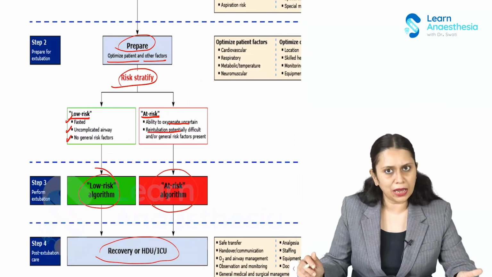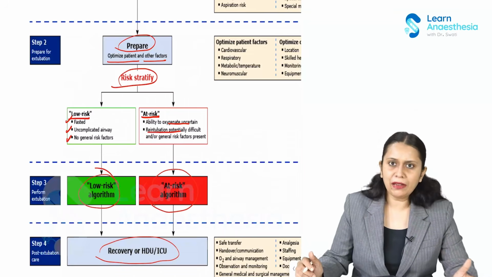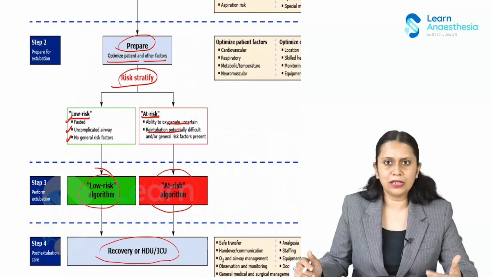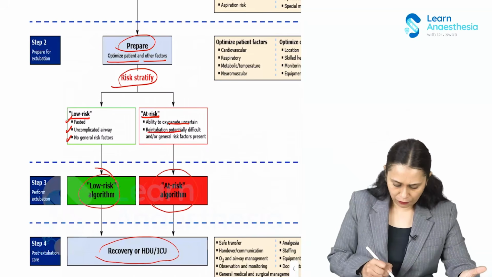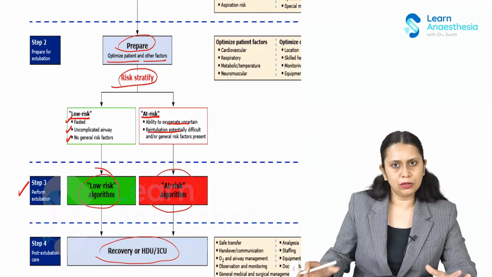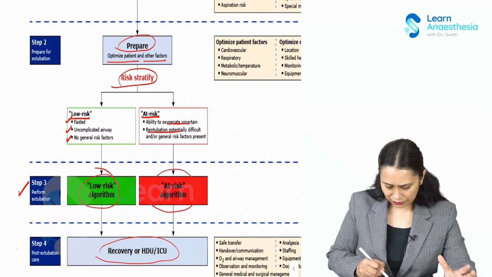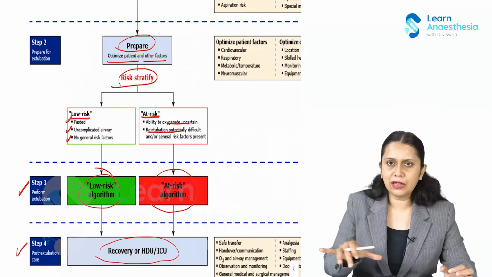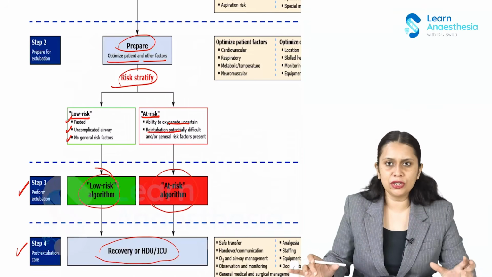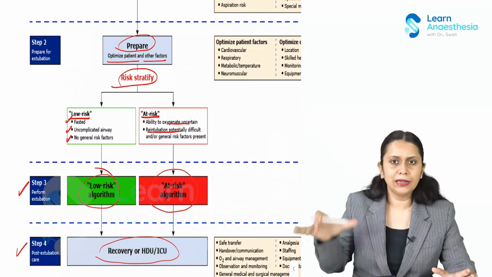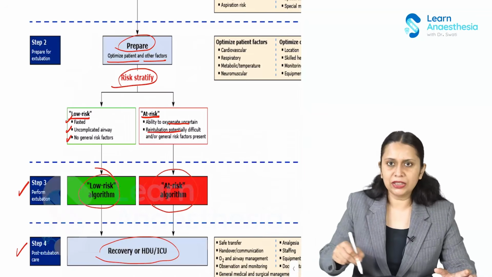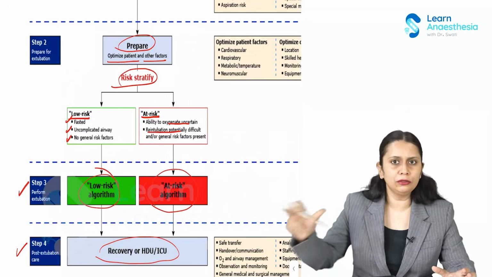So step one is plan the extubation. Prepare for extubation by stratifying the risk in the patient. Perform the extubation according to the protocol of the low-risk or high-risk algorithm, and then post-extubation care. So this is how we have an extubation strategy, and every patient is an individual patient. This strategy should be individualized according to that patient.